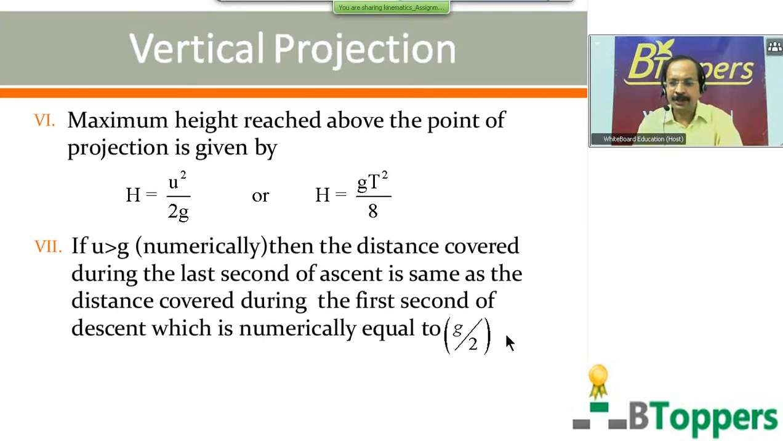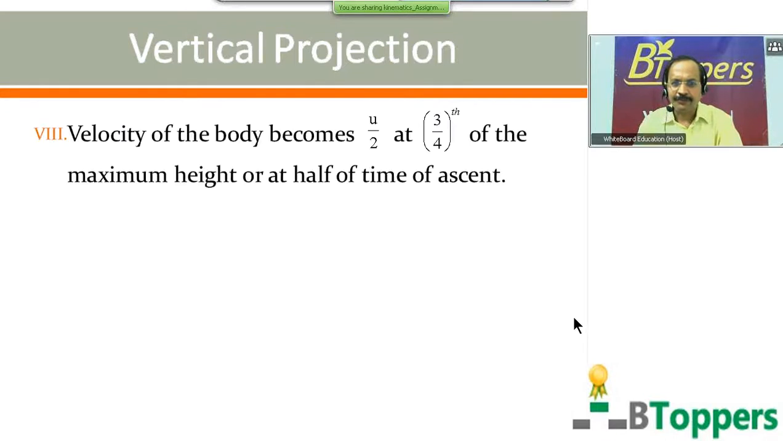If you are given g as 10 meter per second square, then distance covered during the last second of ascent or upward motion is equal to 5 meters, irrespective of the initial velocity of projection, if u is more than 10 meter per second. Velocity of the body becomes u by 2 at 3 by 4th of the maximum height, or at half of the time of ascent.